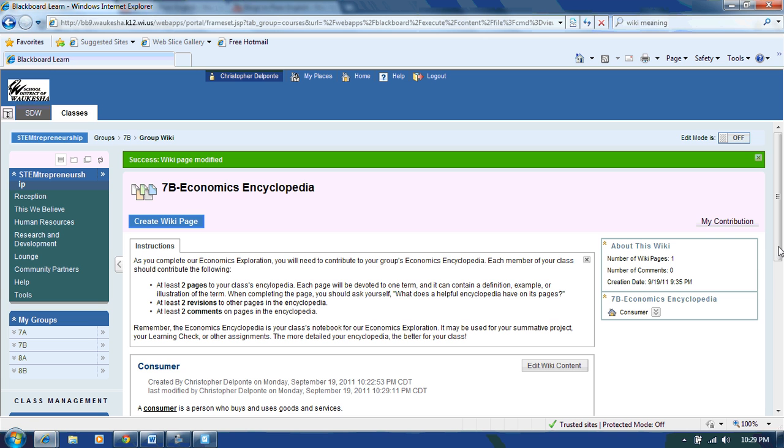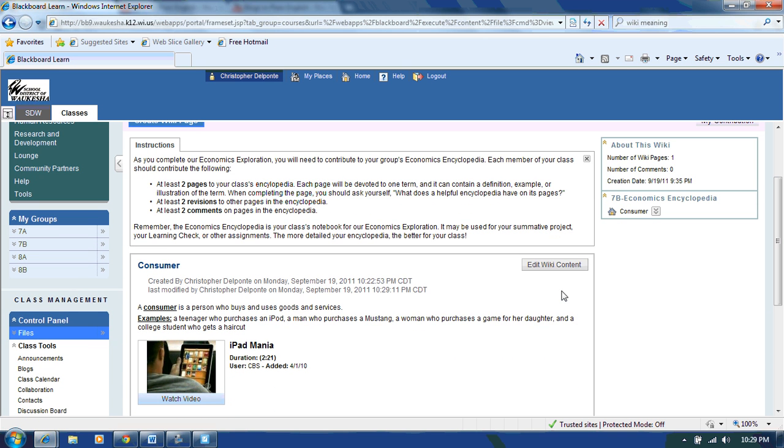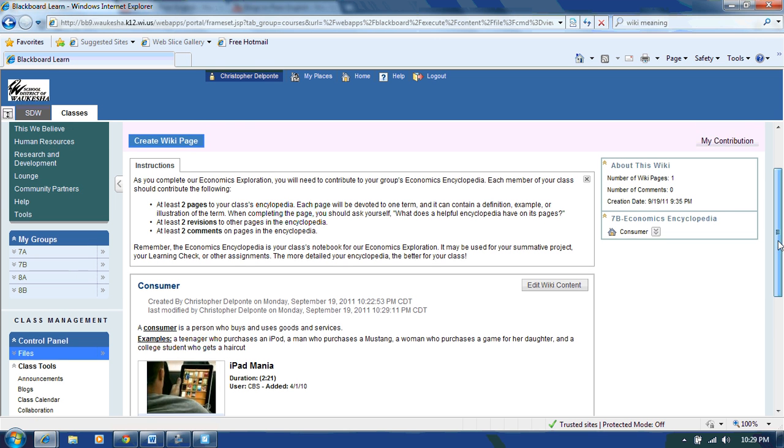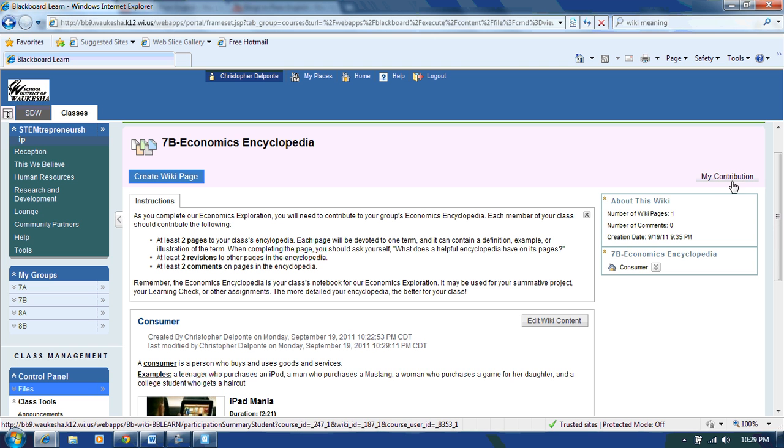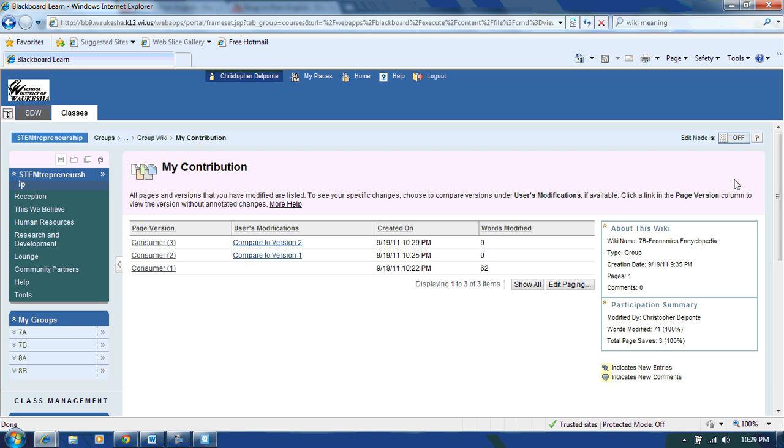You see on here that my change has been accepted, and I have in effect edited this. This really is the power of Wikipedia, and how Wikipedia actually started, the ability to keep editing content as we go. Now I want to show you how you can track this. You can go up here to where it says My Contribution, and if you look at your contribution, you can see that on different occasions you went in and made some changes, and you can see how much you've contributed, because typically when wikis are graded in the classroom, we grade you on how much you actually contributed to the wiki and the changes that you made.